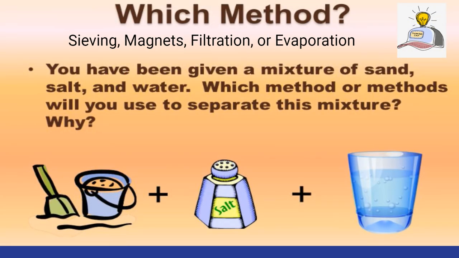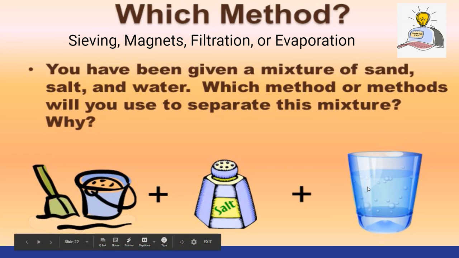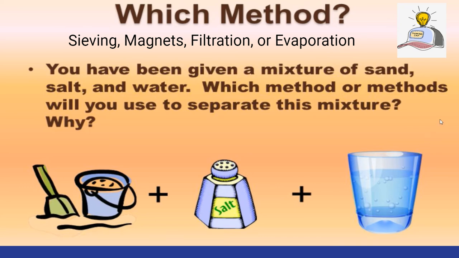So which method would work best? You have been given a mixture of sand, salt, and water. Which method would you use to separate that mixture? So put your thinking cap on. Would you sieve it, or use magnets, or use filtration, evaporation, or would you use a combination? Because it said method or methods. So put on your thinking caps and think about what you would do.